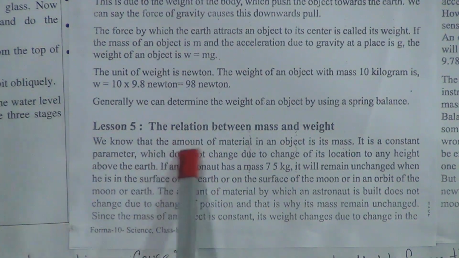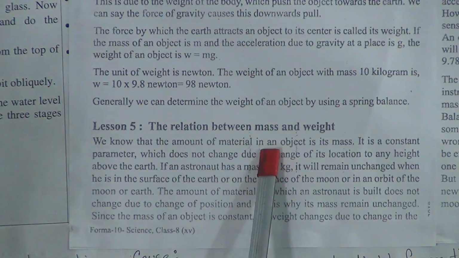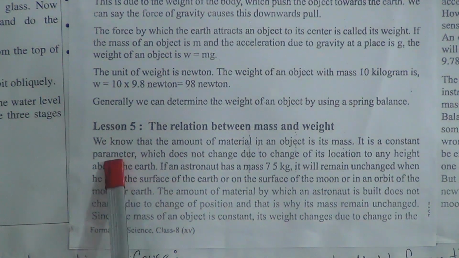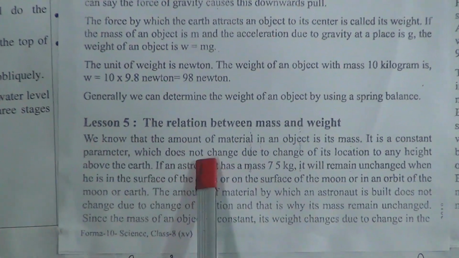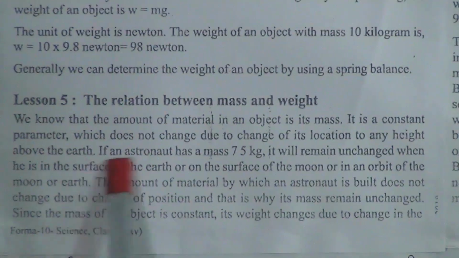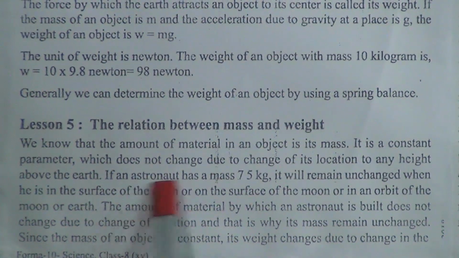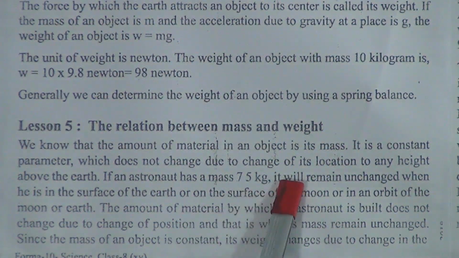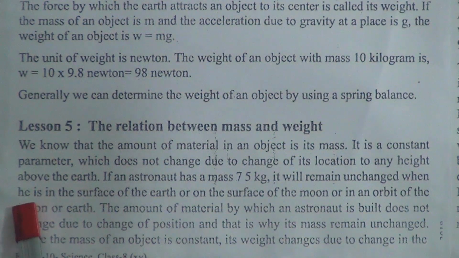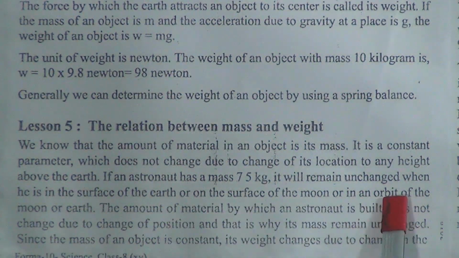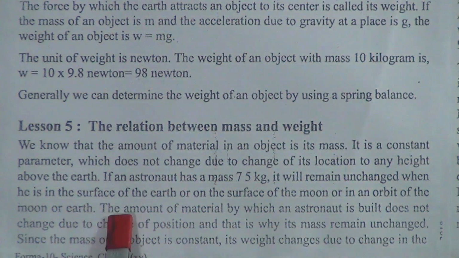We know the amount of material in an object is its mass. It is a constant parameter which does not change due to a change of location or any height above the earth. If an astronaut's mass is 75 kg, it will remain unchanged when he is on the surface of the earth, on the surface of the moon, or in the orbit of the moon or earth.